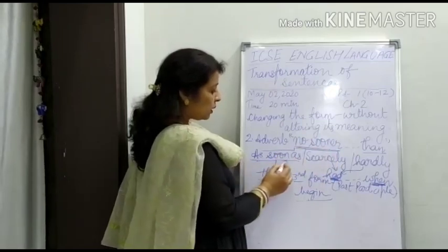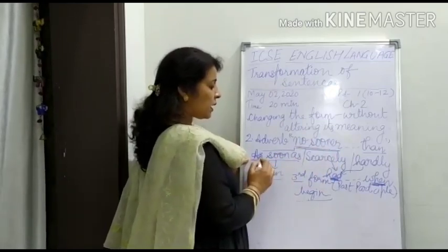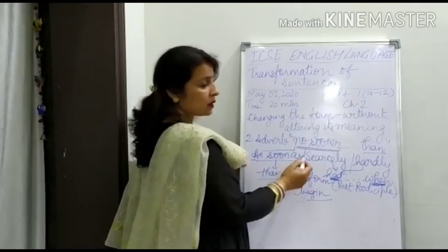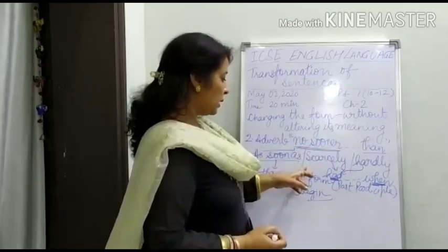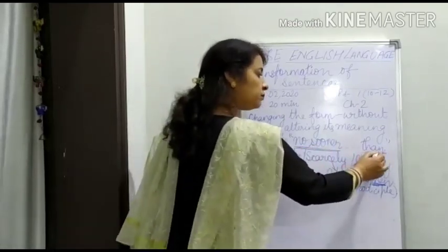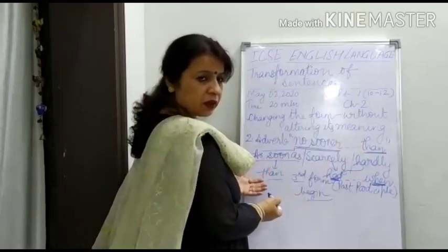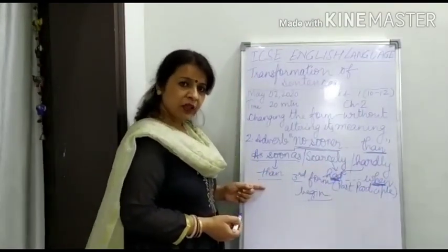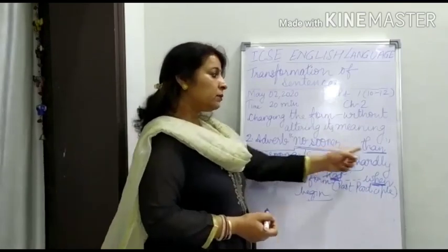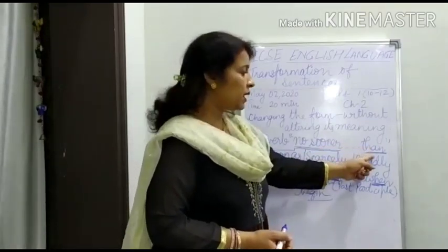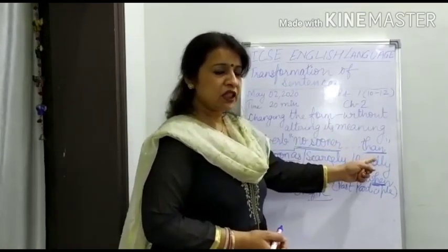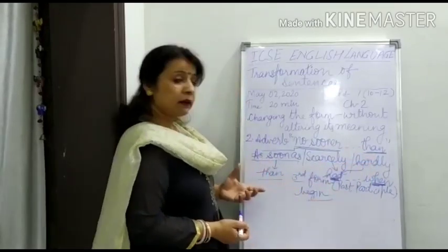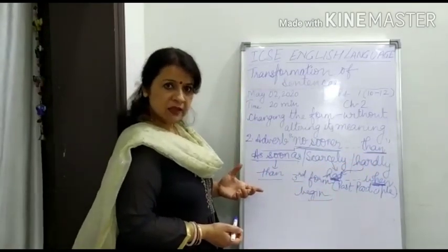And then the middle part of the sentence, and then again we have to use the same word than. Make sure that you write the correct spelling, T-H-A-N. Than means comparison. Is it clear?